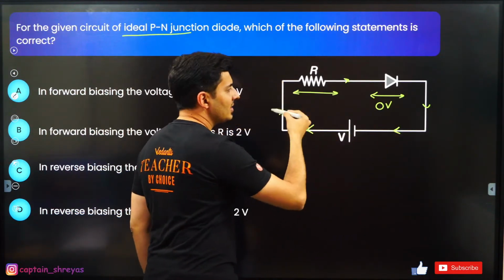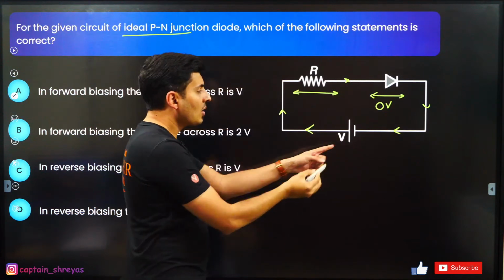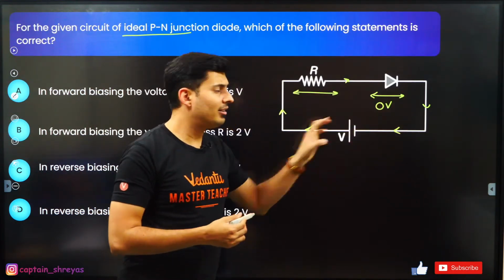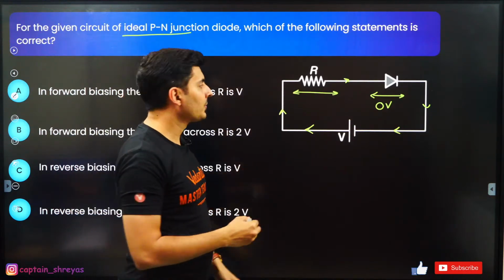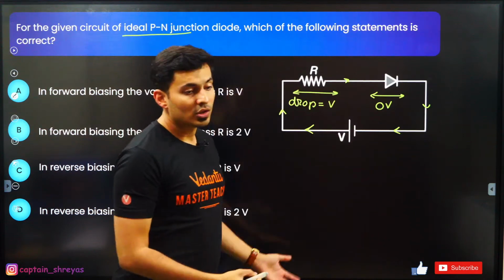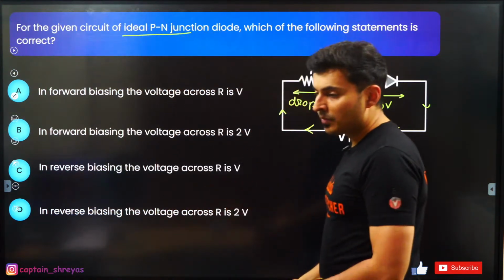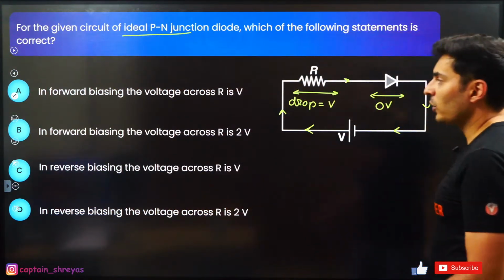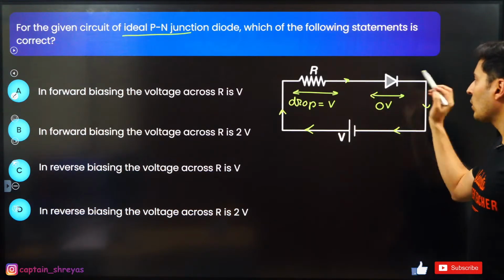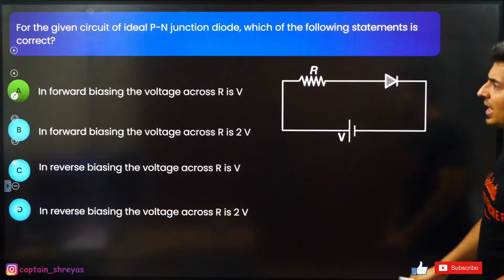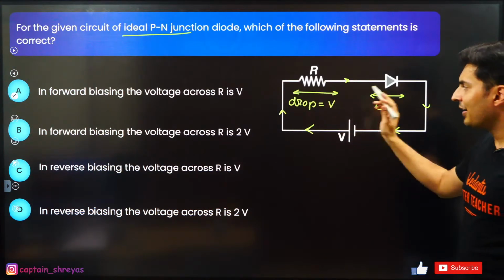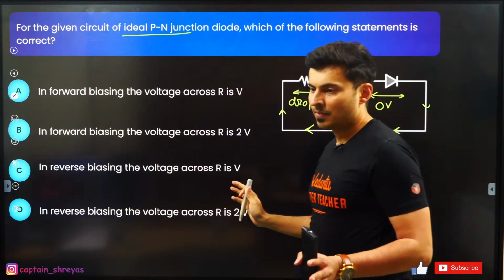If you travel across this circuit once, here the voltage increases by V, it should drop by V, so that when I return back, I come back to 0 volts. So the drop of the voltage should be V, right? So what is the answer? In the forward biasing, the voltage drop across R is V and across the diode will be 0 volts. Yes, so that means option A is correct. In forward biasing, the voltage across R is V volts.